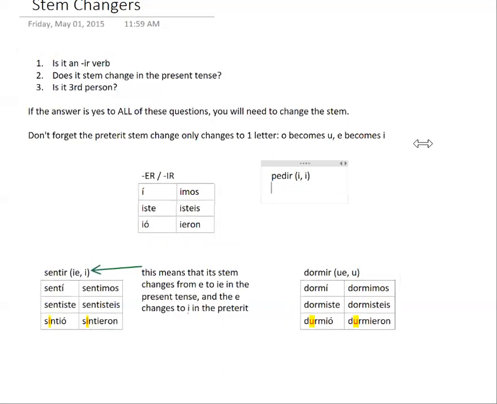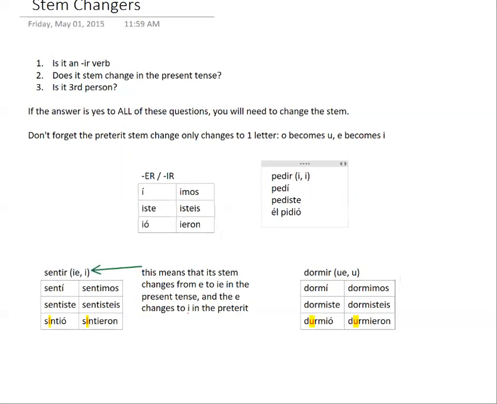And the yo form in the present tense here, I'm going to show you. Pido, pides, pide, but pedimos, pedís. And this is the present tense. So it's E to I. But in the preterite tense, it's also E to I, but remember, only in the third person now. Pedí, pediste. And then here we are going to do our change because we are in the third person, the él, ella, usted, pidió.